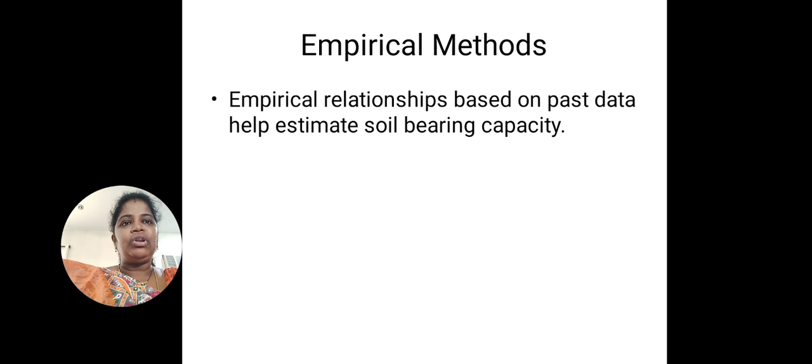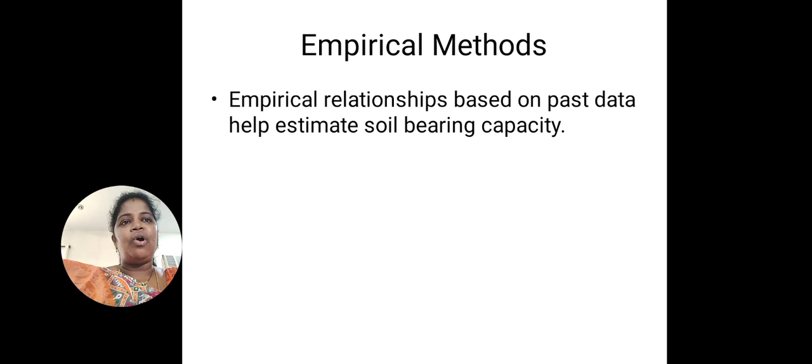So that is about the bearing capacity definition and various types of bearing capacity, like ultimate bearing capacity, safe bearing capacity, net bearing capacity, and later we have discussed various methods for calculation of bearing capacity. The methods include Terzaghi's bearing capacity equation, standard penetration test, plate load test, and empirical methods.